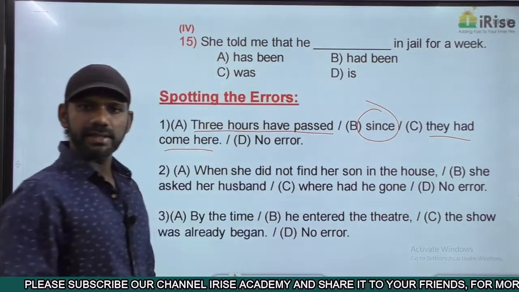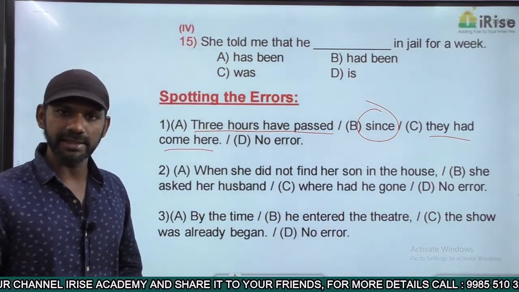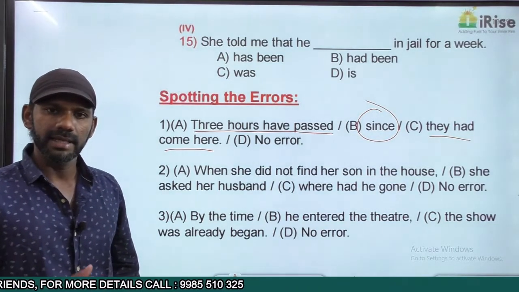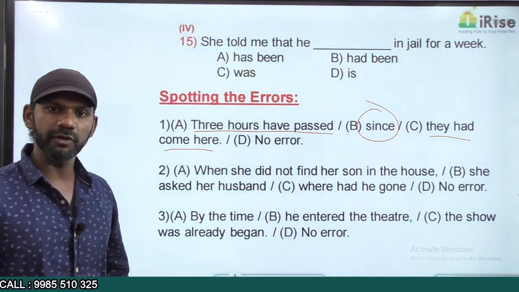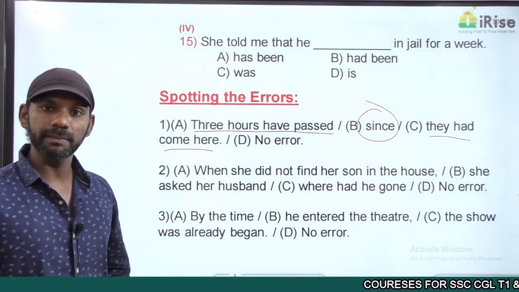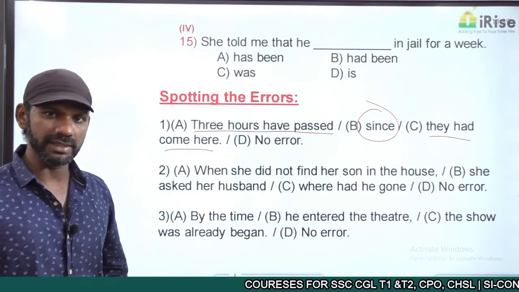The exception we discussed regarding the usage of since in tenses. When there are two ideas in a sentence along with since, the idea before since must be present perfect or present perfect continuous, and the idea after since must be simple past tense. That is the exception we discussed.